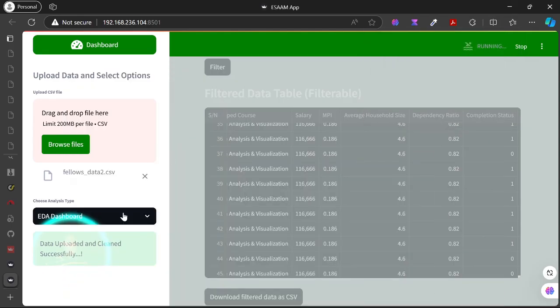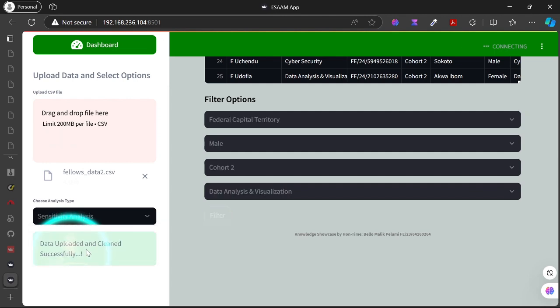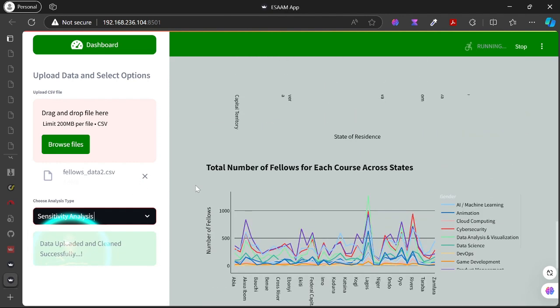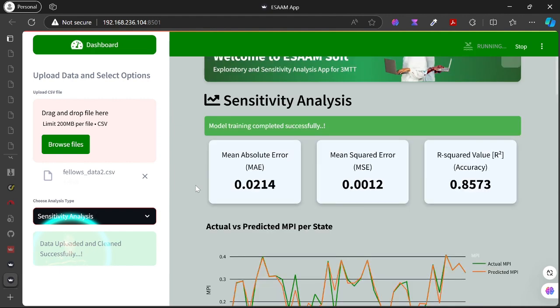But the more interesting part of ESAAM is actually not the dashboard part, it's the sensitivity part, which is where we get to answer Mr. Lukman's question on a national scale and try to simulate different scenarios that are possible with 3MTT in terms of poverty reduction. So let's give ESAAM time to do its thing and put us into the sensitivity analysis part. You're welcome. Now what ESAAM automatically does is use the data that you give to it, especially if it is less than 69,000, to train itself.